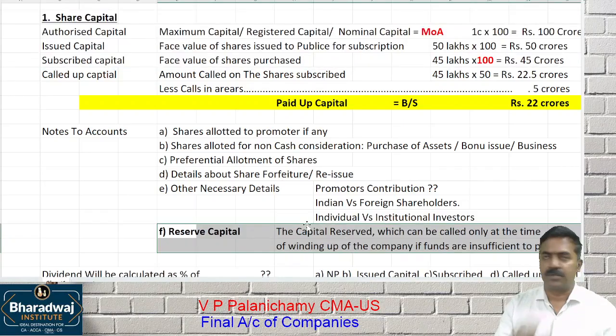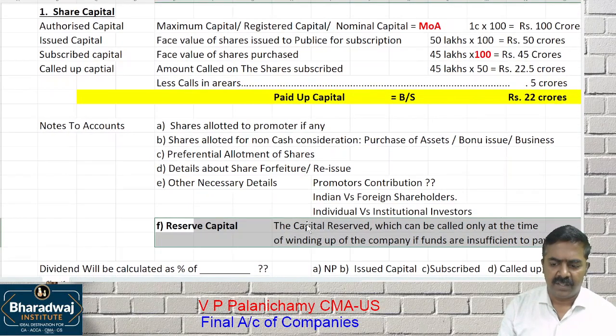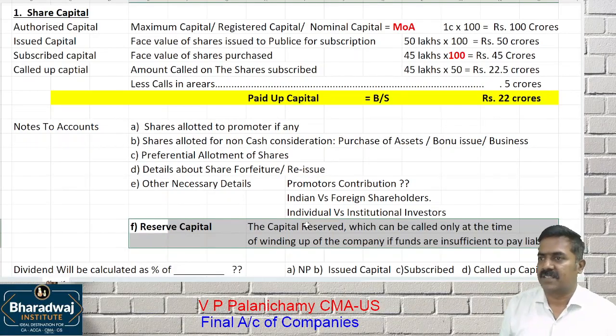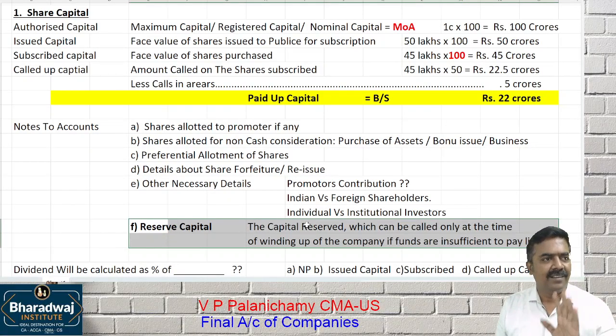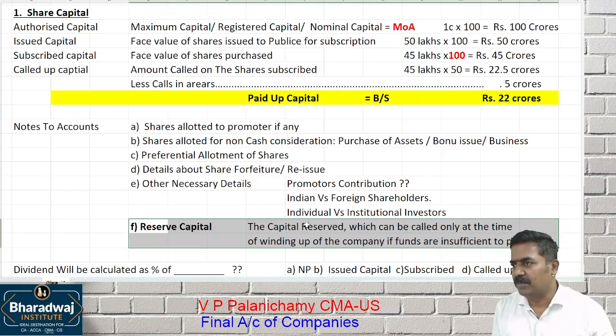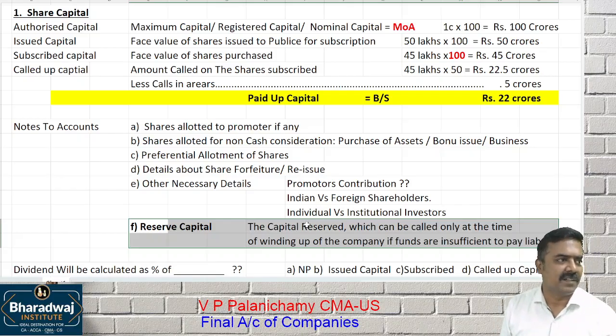The company is closed today. Let us assume the company has 500 crores assets. How much can you get? 500 crores. But you have to pay 750 crores liability. Assets, how much? 500 crore. But you have to pay 750 crores liability. Is there sufficient fund available or insufficient? Insufficient. How much? 250 crore.